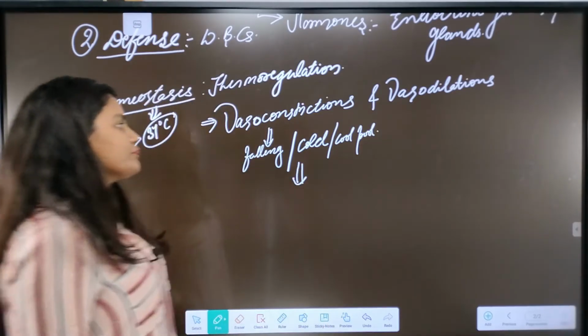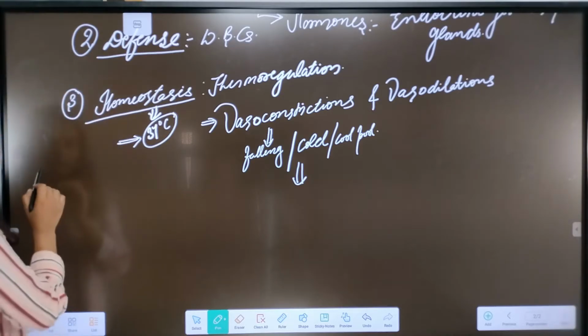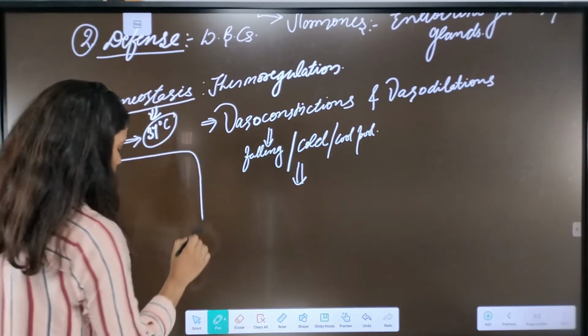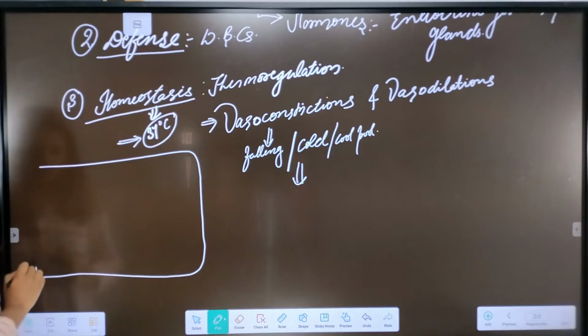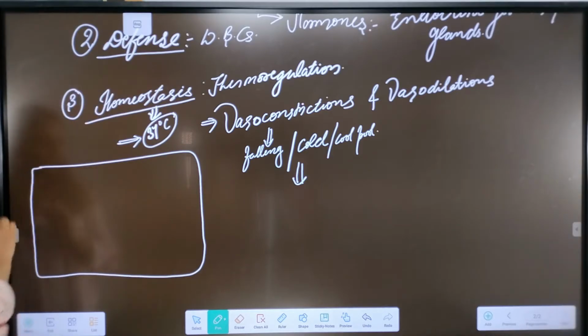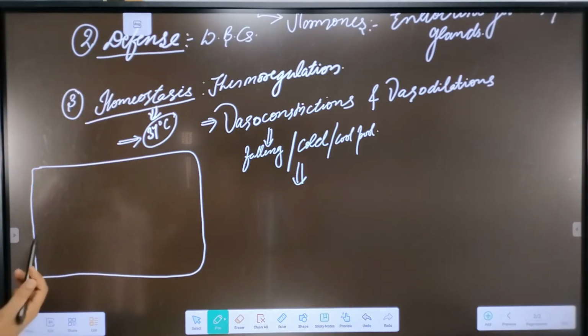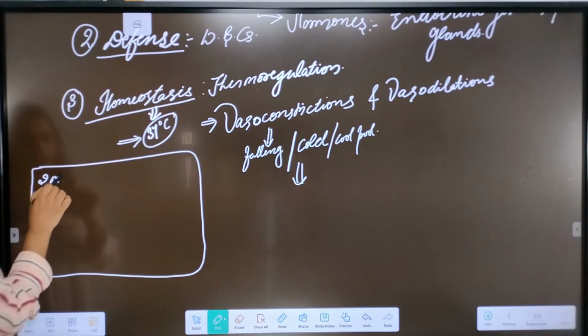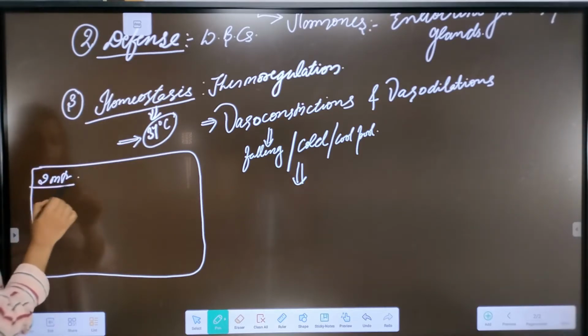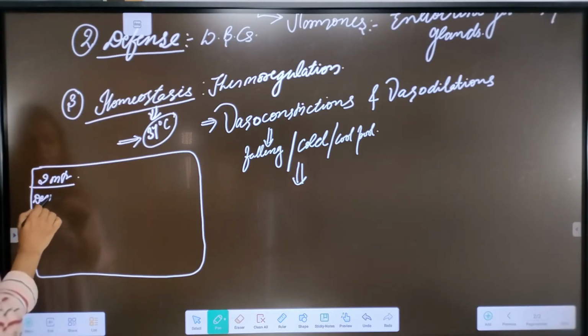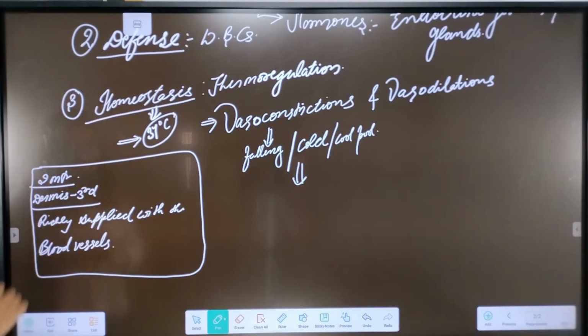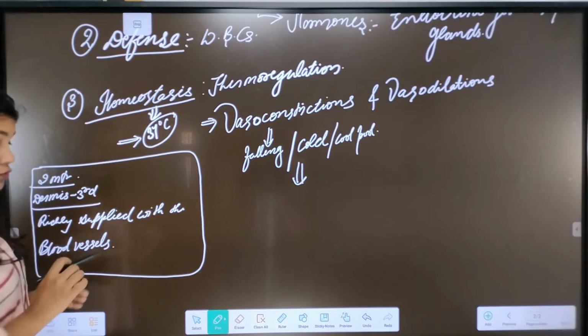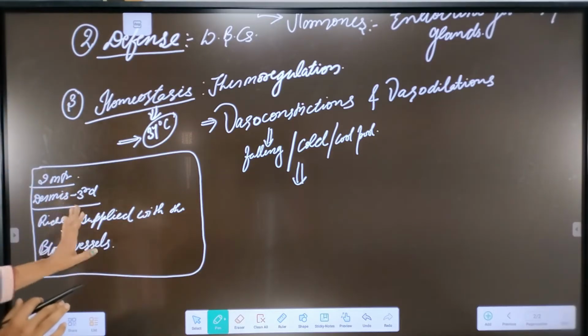Before this, skin is the largest organ of the body. Depending on the size of the person, it may be larger, but typically it is about 2 square meters. The dermis layer of the skin is abundantly supplied with blood vessels, which means so many blood vessels are found in the dermis layer.